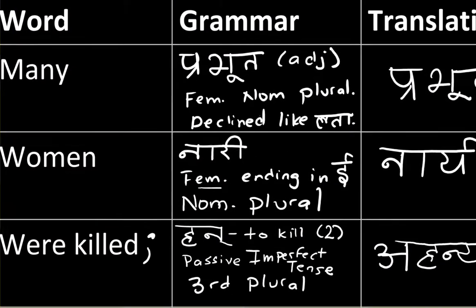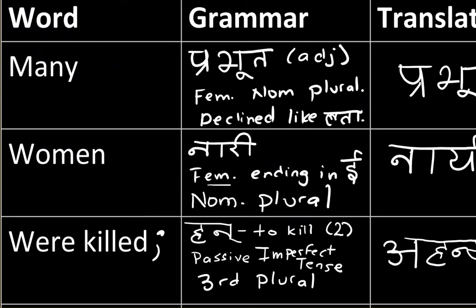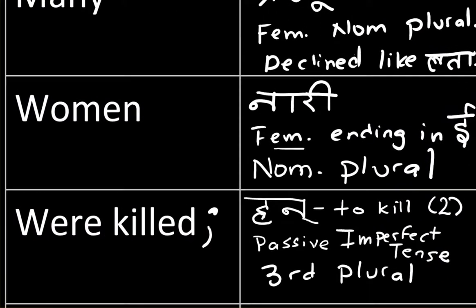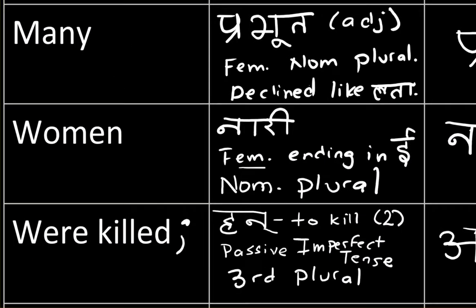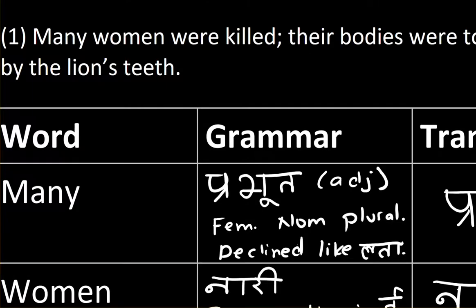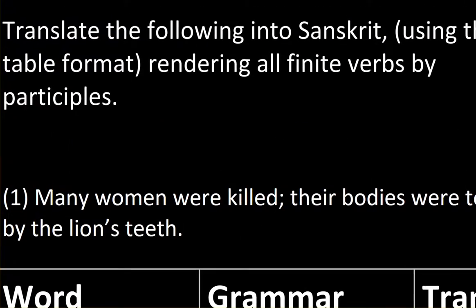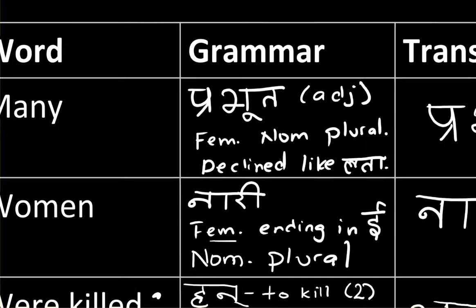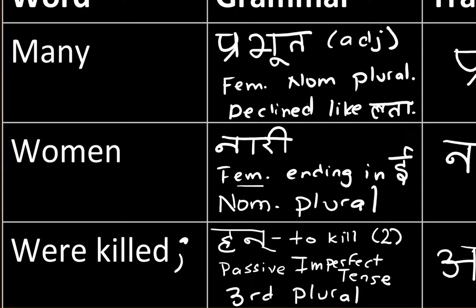Then we have the word were killed. Han is the root word to kill. It's in the second conjugation. Now, the instructions were to render all the finite verbs by participles. This could have been used as a participle.